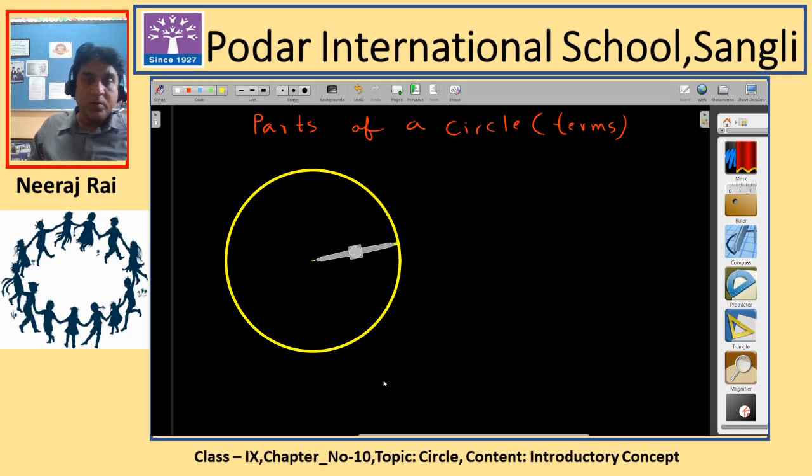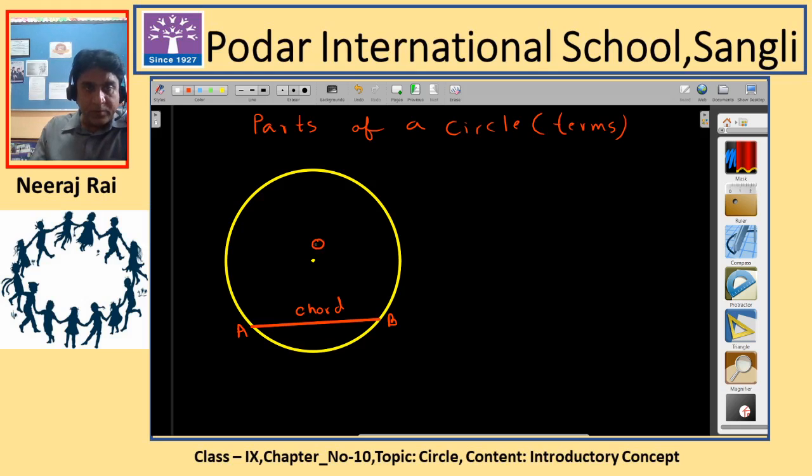Now one by one I am going to talk about all the different parts of a circle. Before that, let me take the center of the circle. So this is the center of a circle. First, suppose I have drawn one line, a line joining two different points of a circle. Can anyone tell me what it is? AB? Yes, it is called chord. Very true, you are right. That is called the chord of a circle.